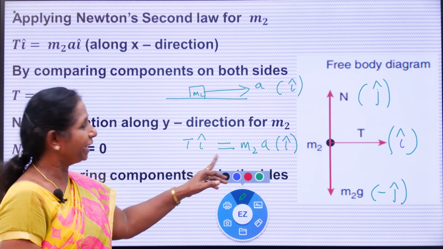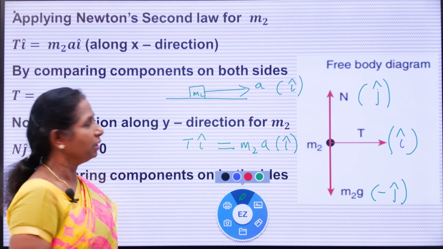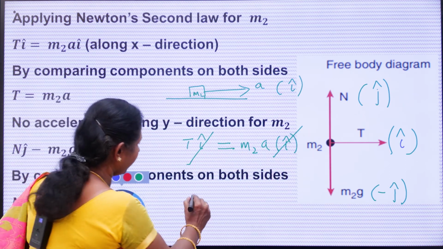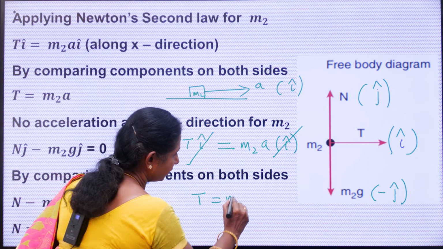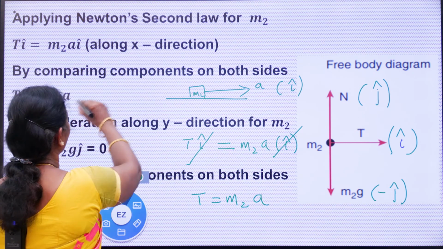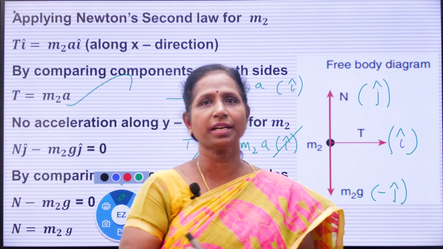T i cap equal to m2a i cap. Now comparing the components as usual, i cancelled. So what did you get? T equal to m2a. That's all. T equal to m2a, along the x direction.